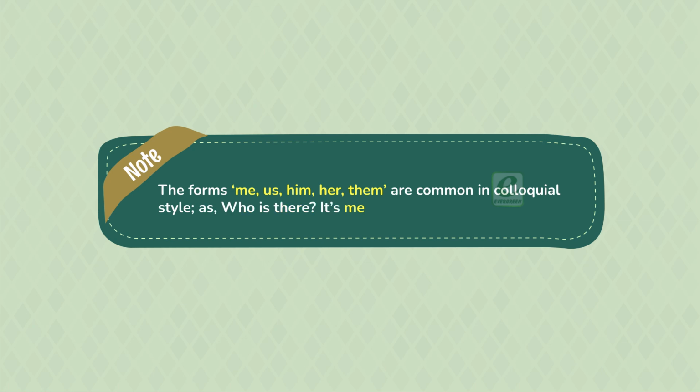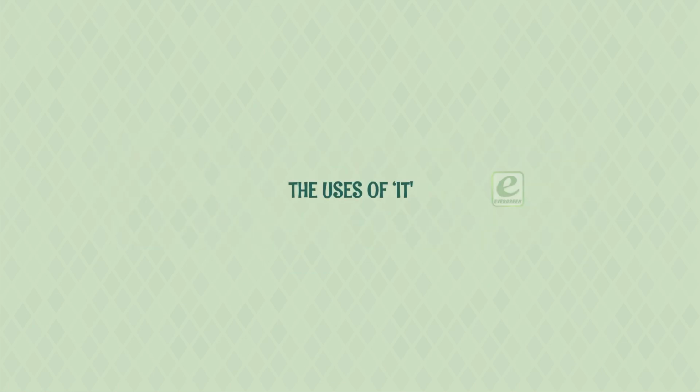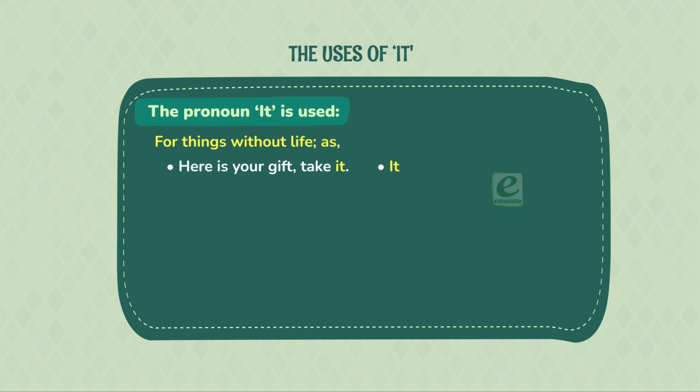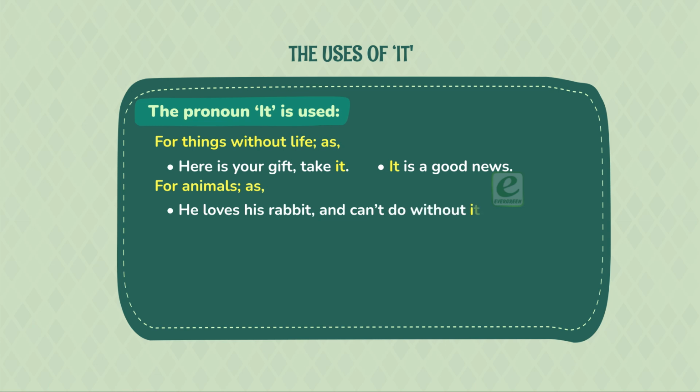Note, the forms me, us, him, her, them are common in colloquial style, as, who is there? It's me. The uses of it. The pronoun it is used for things without life, as, here is your gift, take it. It is good news. For animals, as, he loves his rabbit and can't do without it. For a young child, as, when I saw the child, it was crying.